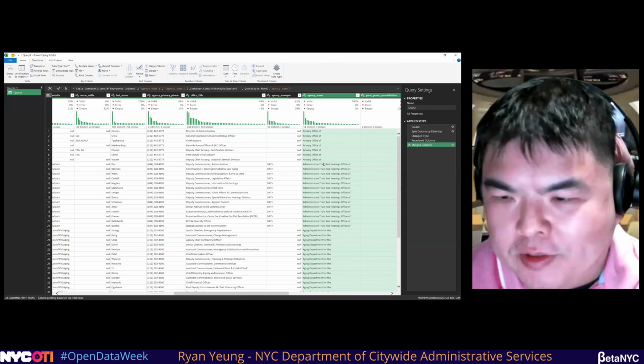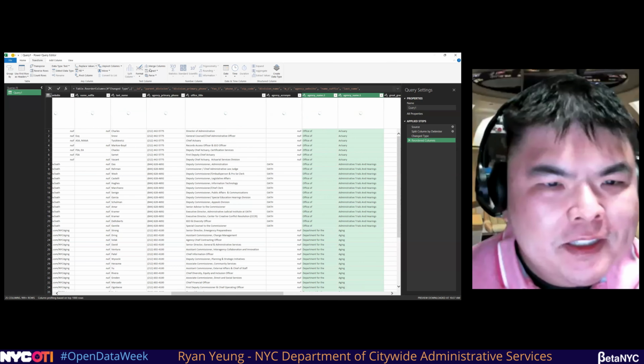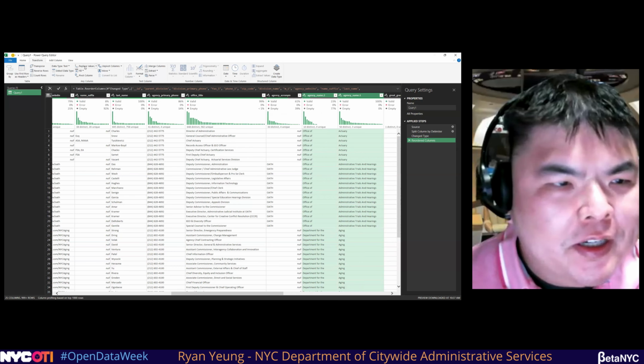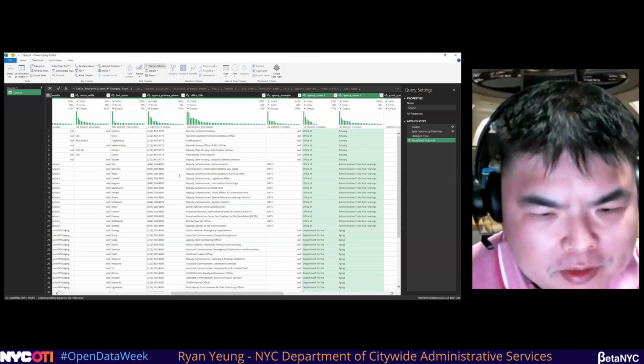Oh, wait, did I do it wrong? I did it wrong. Sorry. I think I did them in the wrong order. Transform, merge columns.